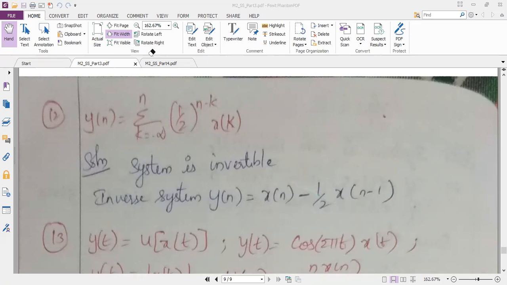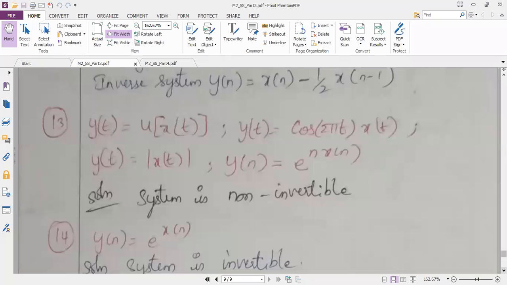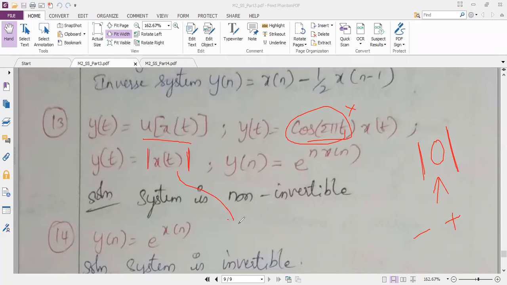Next, I have given 5 questions in the same question. See, all this gives you u of x of t, and this cos 2 pi. Seeing the question itself, I can say it is non-invertible. And see, magnitude of x of t, such a good question. If I put the magnitude, then I cannot differentiate minus values and plus values, because magnitude will consider only the plus values. So I will get the same output for different inputs because of this magnitude.